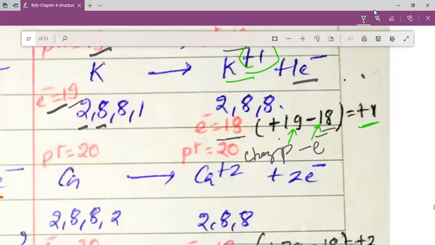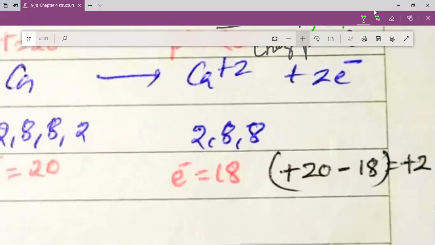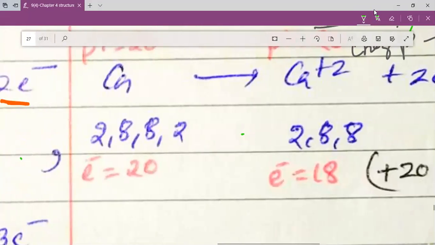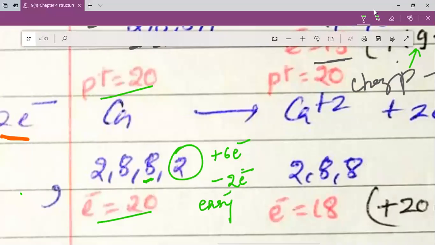Same way, my dear students, if you look into the case of calcium, you will come to know that when our calcium is neutral, the electronic configuration has 20 protons and 20 electrons. But for calcium to achieve the octet, either it requires 6 electrons to be added or 2 electrons to be removed. In this case, it is easy to remove 2 electrons, and that is why calcium prefers to remove 2 electrons, my dear students.